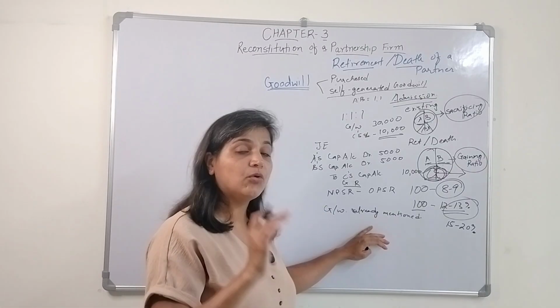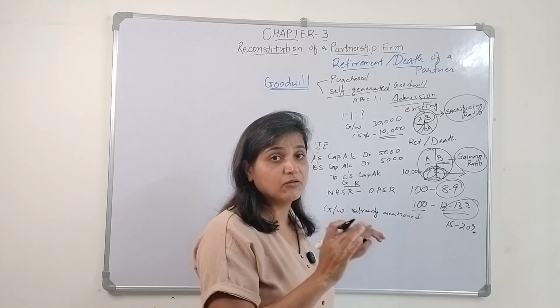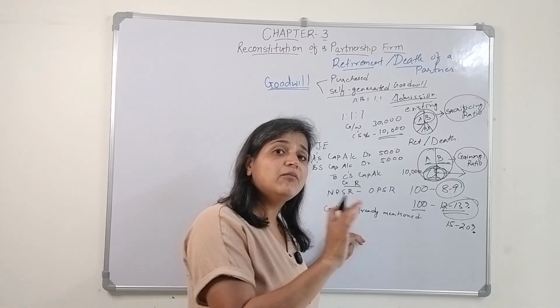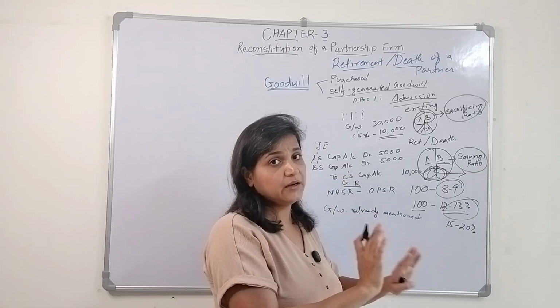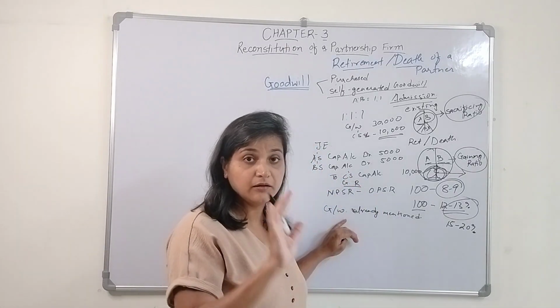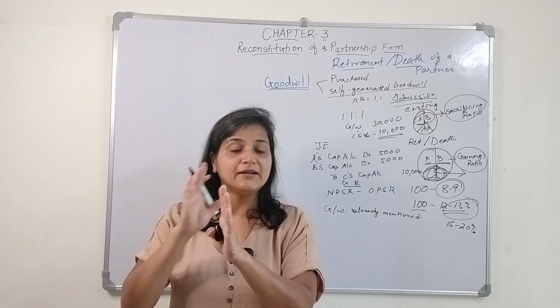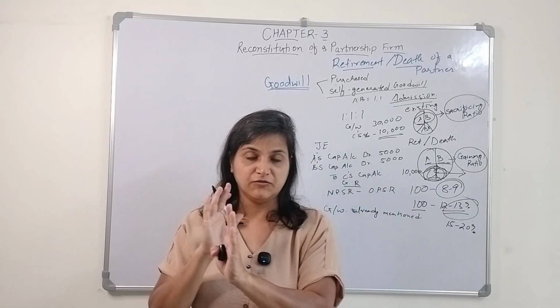So what are we supposed to do? We are supposed to close that goodwill account, and that goodwill will be shared among whom? To the old partners who were already existing in the business when the goodwill was there. You need to keep in mind the things which were already there before the reconstitution of a firm.